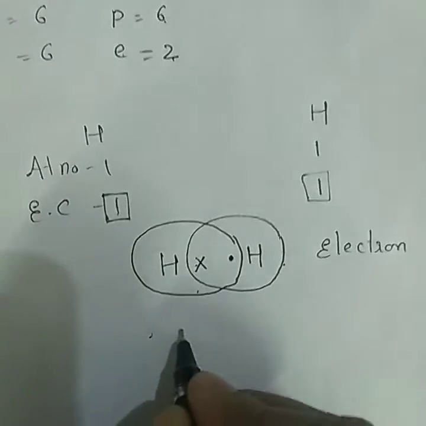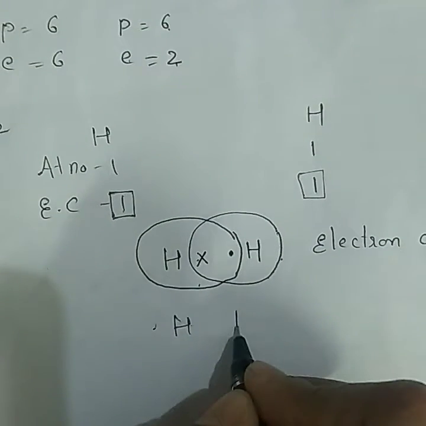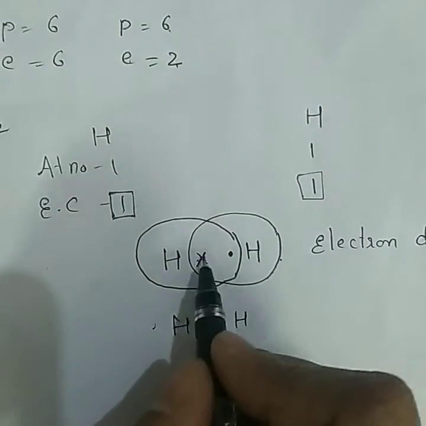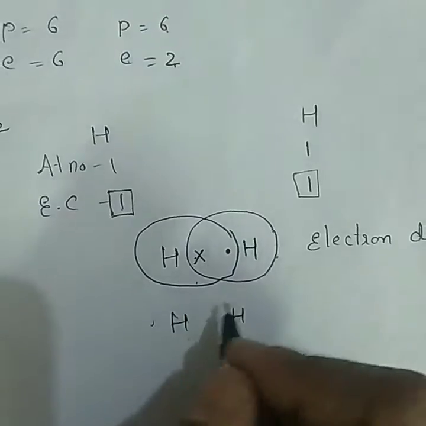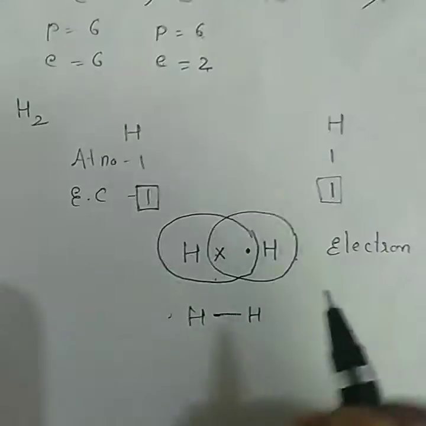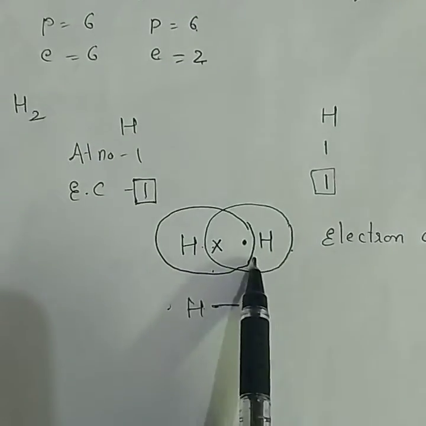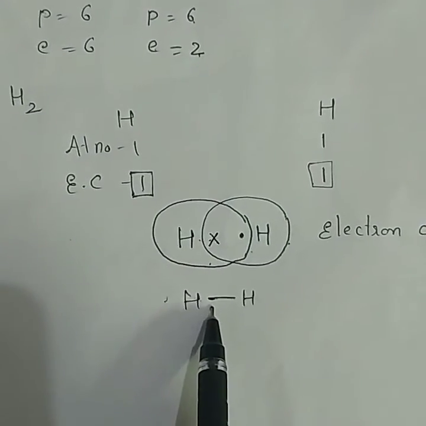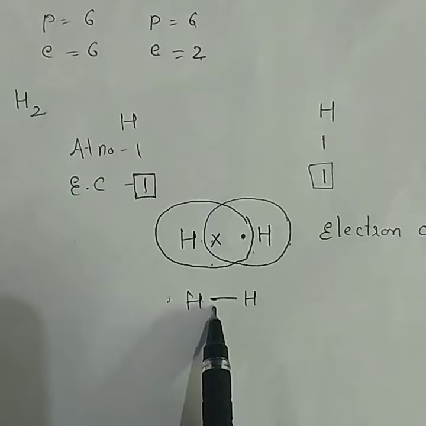Now you have to write the electron bond structure. Sharing has taken place. 2 electrons are going for the sharing, so you have to write the bond in place of that. In this way the sharing takes place, and in this way the covalent compounds are formed.